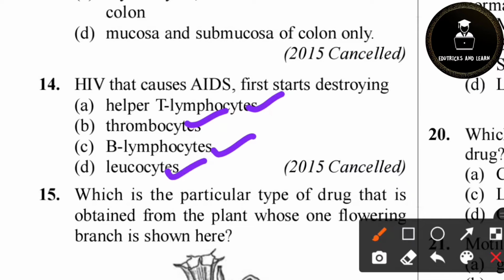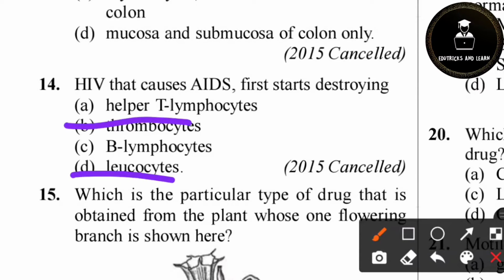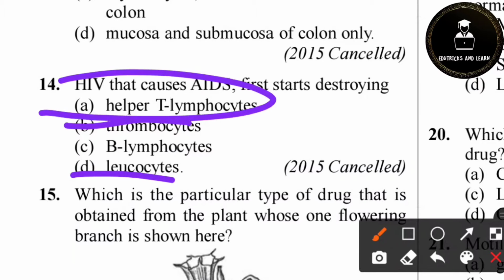First of all, we know that the AIDS retrovirus is called the human immunodeficiency virus, right? So here immunity will be affected. Because of the immunity, we will neglect option B and option D. So option A or option C may be the correct answer. So which is very correct? First, HIV starts destroying helper T lymphocytes. So option A is the correct answer.